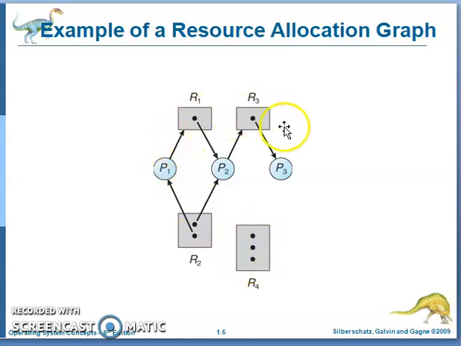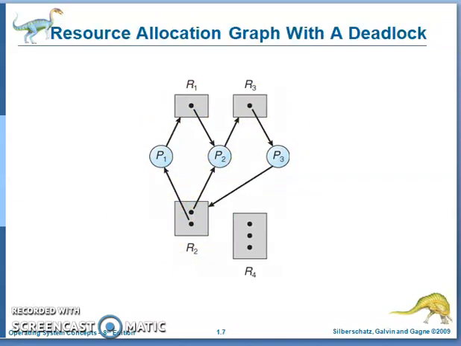Here, this is one example of a resource allocation graph, but this is not a deadlock because there is no cycle. Now, for example, if you add one more edge from P3 to R2, that means P3 is requesting one instance of R2. Actually, there are 2 instances of R2, and these 2 are allocated, one to P1 and the second to P2.